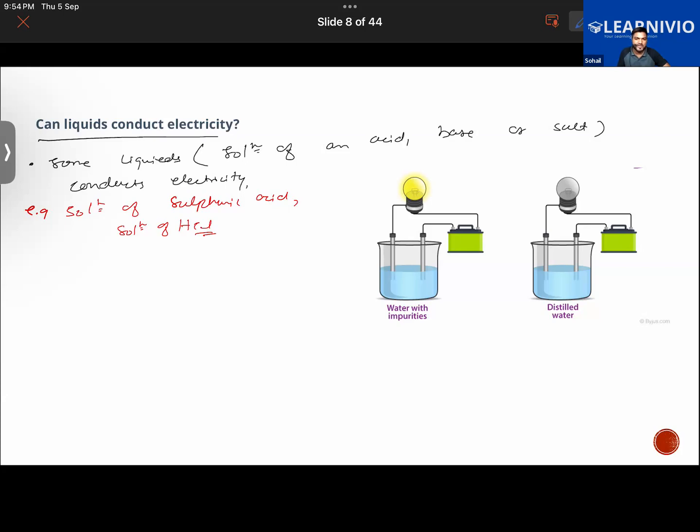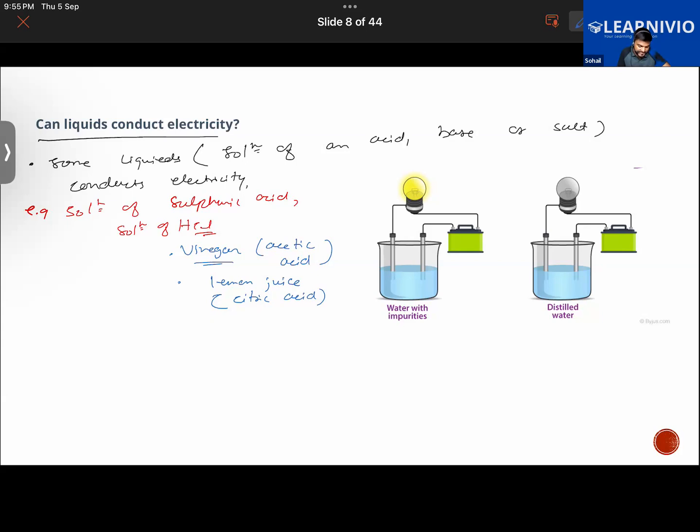Basically, any acid in water will be conducting electricity. You can take an example of weak acids like vinegar. Vinegar contains acetic acid, right? Vinegar, which we have in the kitchen, is used in food. So that also contains acid. Lemon juice. Which acid is present in lemon juice? Citric acid. Okay. So all these will be conductors of electricity.